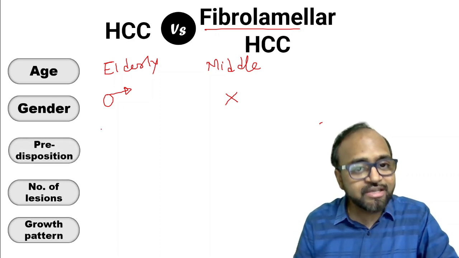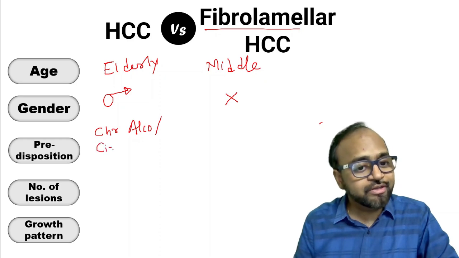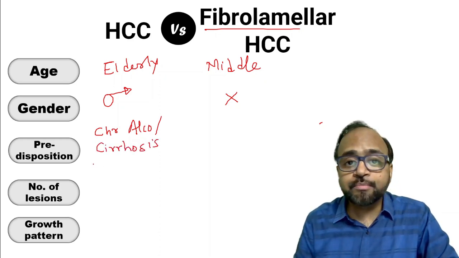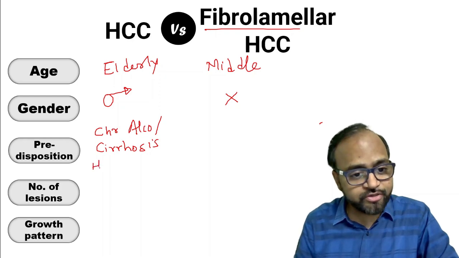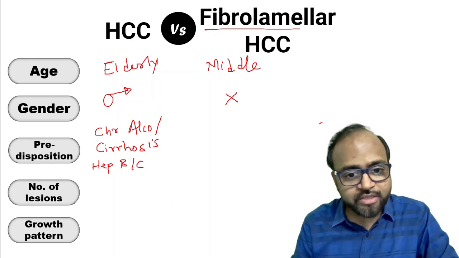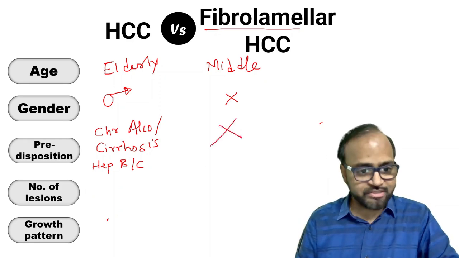Now, predisposition. We have already discussed the predispositions for the development of HCC. Yes, there is a history of chronic alcoholism or liver cirrhosis. There is also a predisposition with hepatic viral infections such as hepatitis B or C. Chronic infections can predispose to HCC. There is no such known predisposition in the fibrolamellar type of HCC.